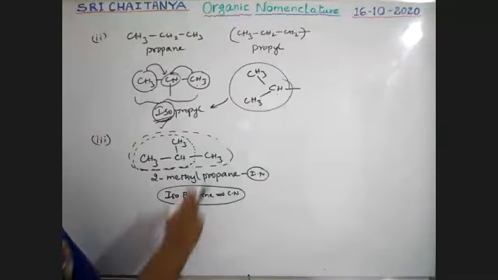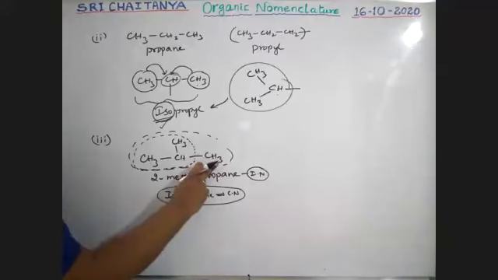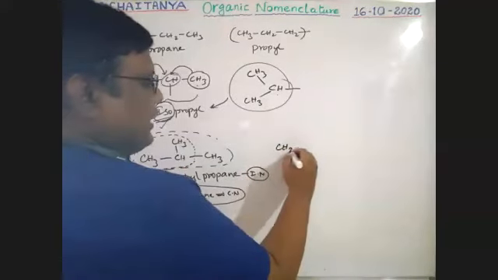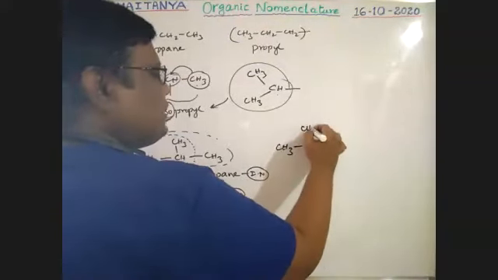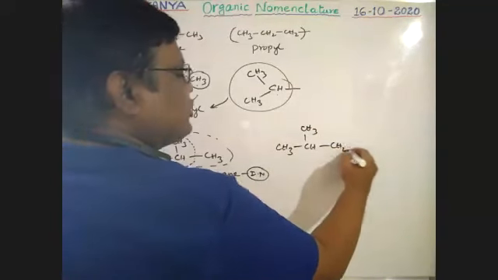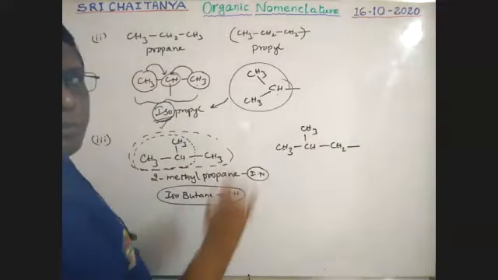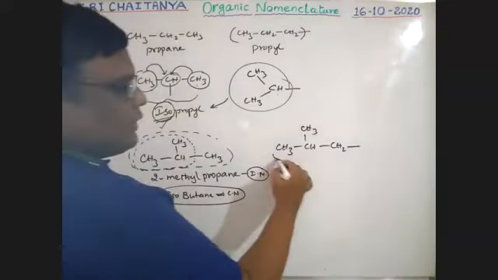Now see, boys, if this hydrogen is removed, that gives CH3, CH, CH3, CH2. It is now a substituent. This contains an iso group. Total carbons are 4. That is why it is called isobutyl.